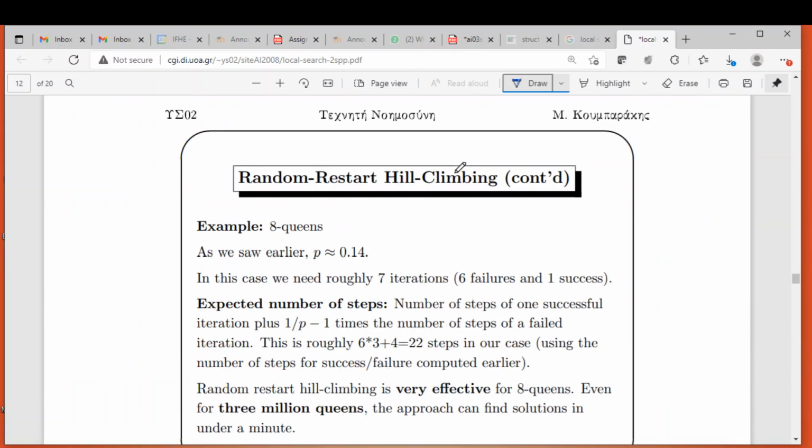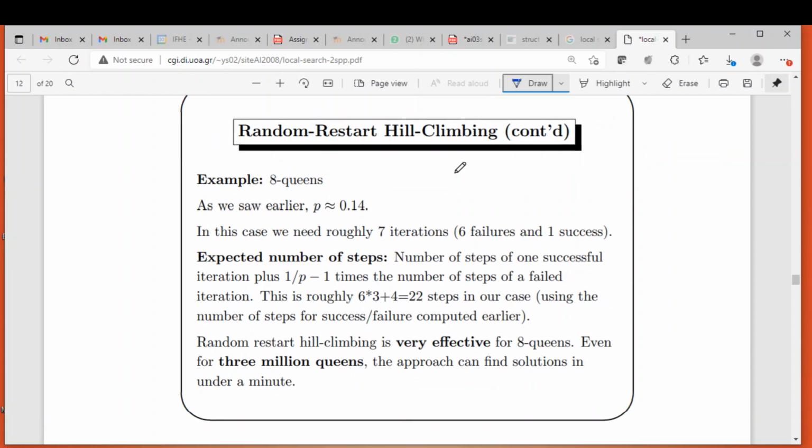So we are bringing that particular problem here. What we are trying to understand is how many times the random restart hill climbing algorithm should be restarted to find the solution.